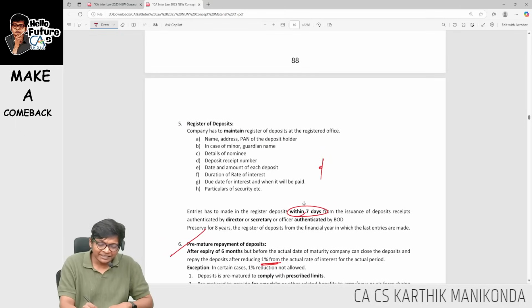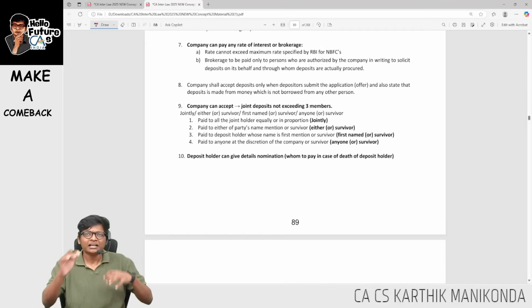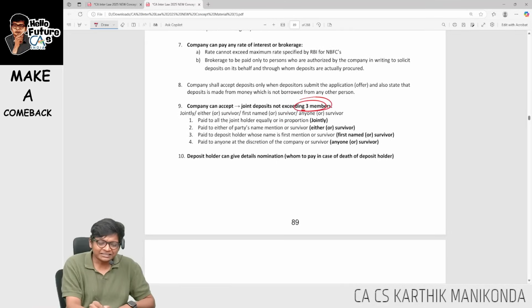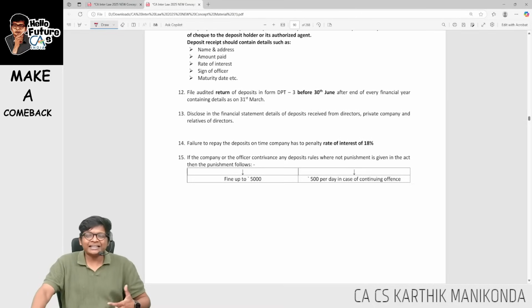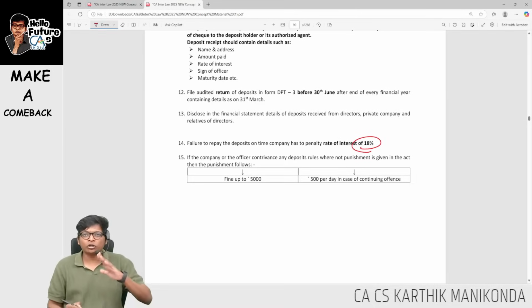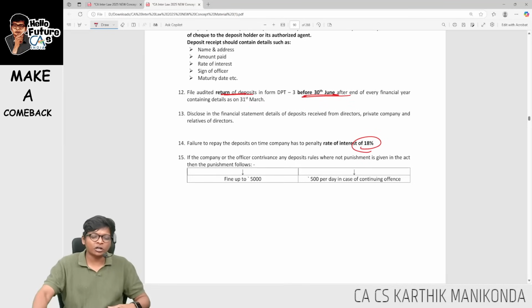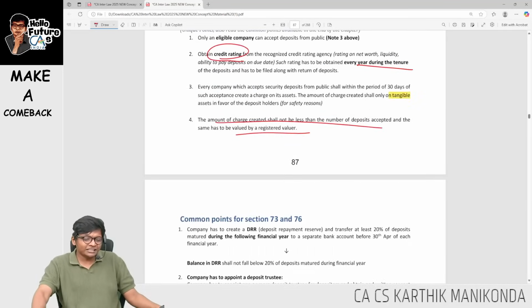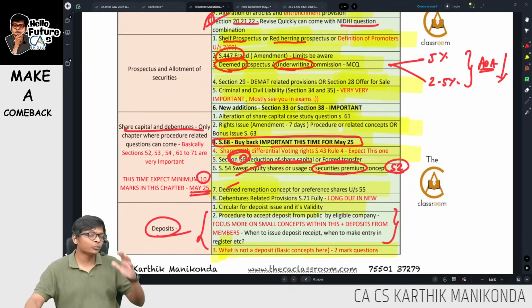Then what is 7 days? Entry from the date of deposit: within 7 days you enter in the register of deposit. Within 21 days I will be giving a deposit receipt. Sir, how many deposit holders I can have? Maximum 3 members can be there. More than 3 joint deposit not possible. Sir, I never repaid deposit on time. Interest, don't worry, 18%. Then return should be filed by 30th June of every financial year. So in these procedures, quickly go through all the points of deposits. Guys, with this we are done with deposits. Let's proceed to the next chapter.